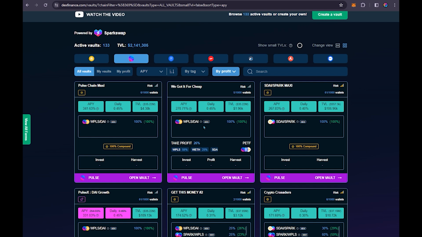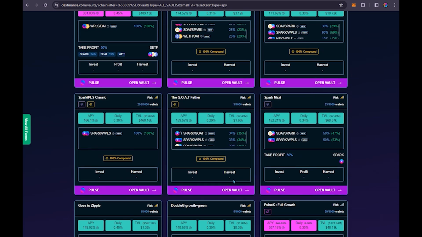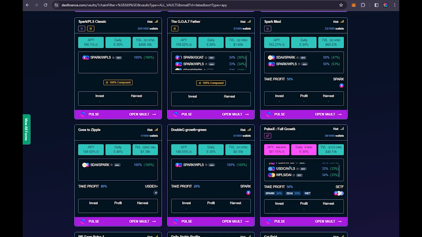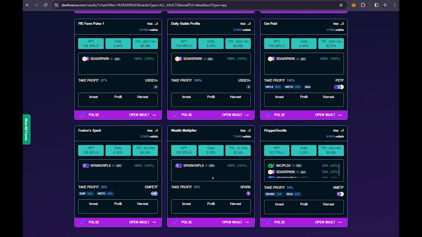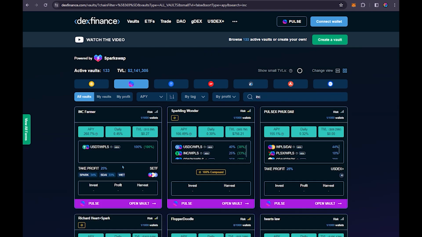This is kind of how Sparkswap works. And if you look down, there are different pairs available. You have SDAI and Spark, you have Pulse DAI, more Pulse DAI, and you've got PulseX, USDC, Pulse and DAI here. You can search too. You can come up here and search by incentive token, and there's one here with incentive token in the pair. There's one here also. So you can do different searches and get different things.